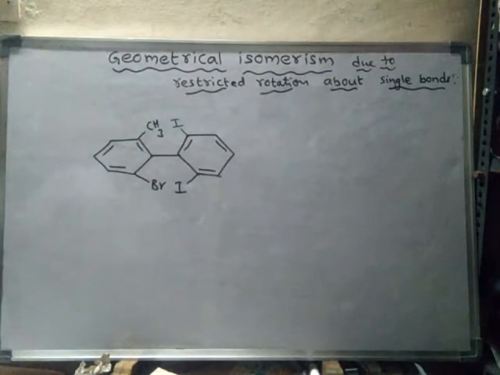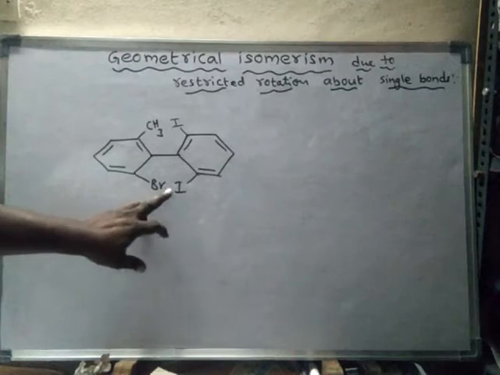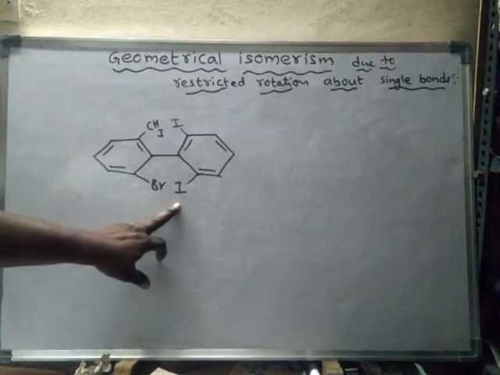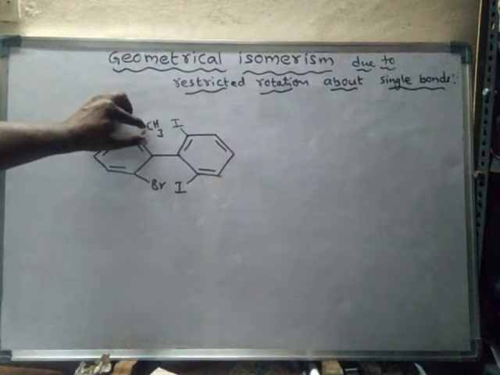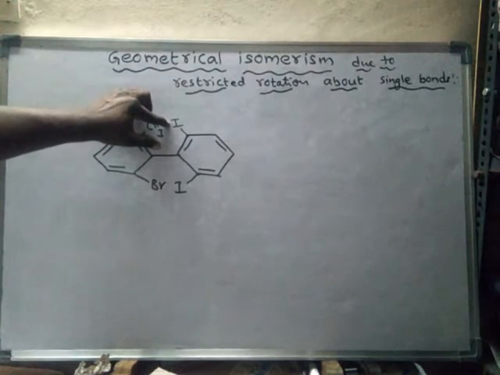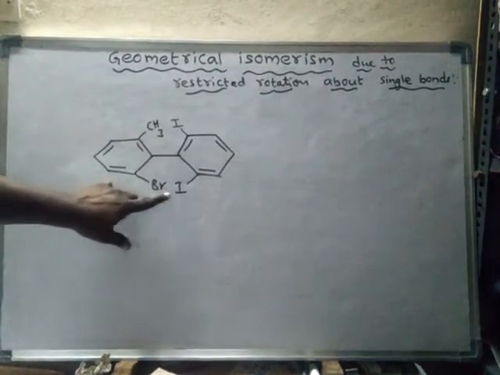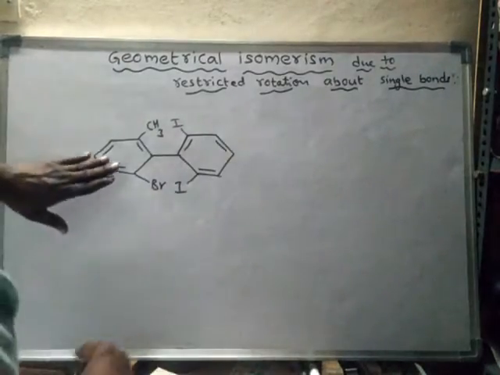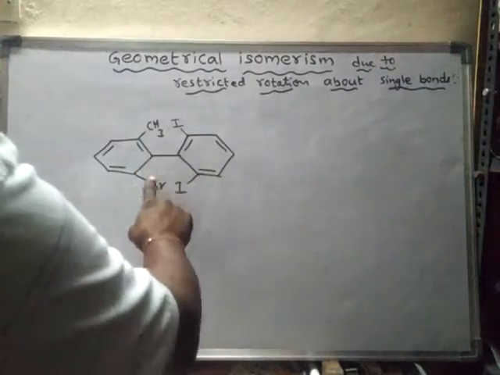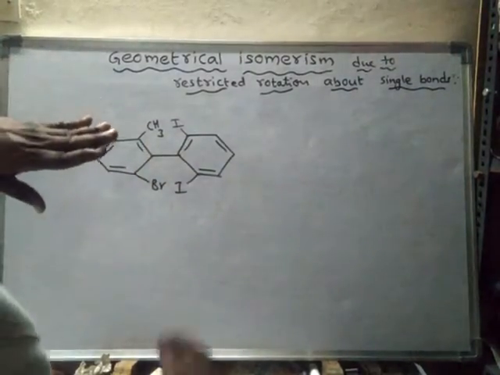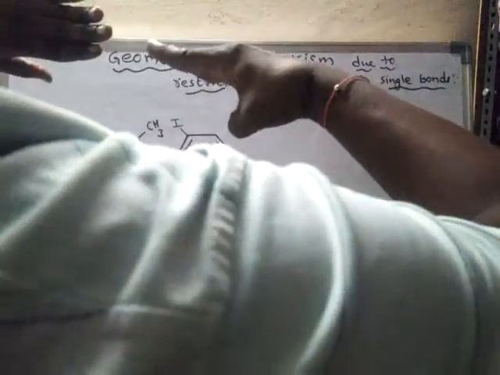What happens? So here these two groups come closer. The electron density of this group will repel the electron density of this one, and here also. So actually these two rings are present like this. But due to repulsion between them, in order to minimize the repulsion, one of the rings will turn perpendicular, like this.